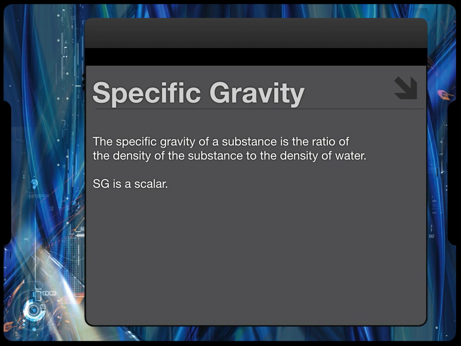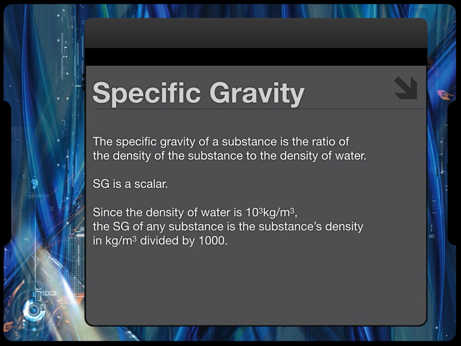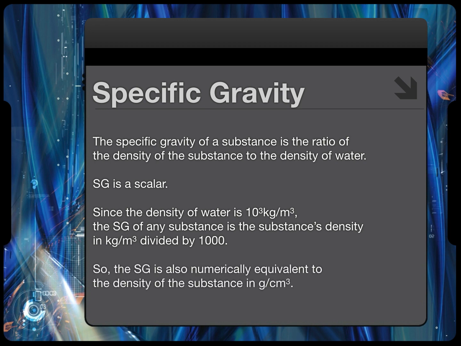The specific gravity of Mercury would be 13.5. Since the density of water is 1,000 kilograms per cubic meter, the specific gravity of any material is its density in kilograms per cubic meter divided by 1,000. Which means the specific gravity of a material is also numerically equivalent to its density in grams per cubic centimeter. Water has a specific gravity of 1. Wood has a specific gravity of 0.75.